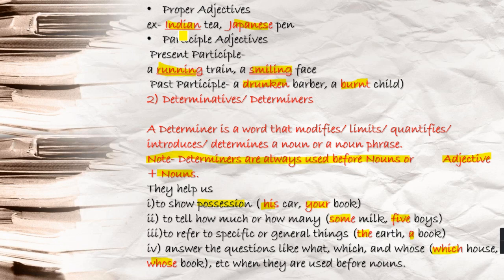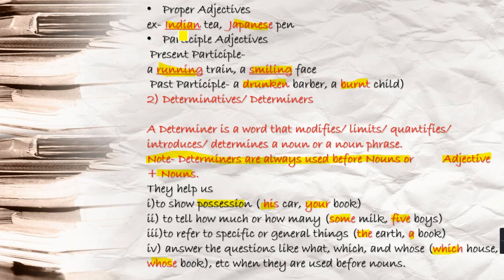Participle adjectives, actually these are your participles that can be taken from non-finites. Non-finites you all have studied. Three kinds are there: to infinitive, then you have your gerund and participle. Here participle means present participle and past participle are used. Present participle, that V1 ing form or V4.